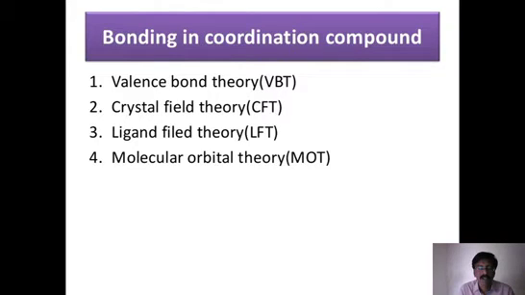There has been development in the theories, but of all these, the most important are the first two, valence bond theory, which explained most of the properties of the complexes, though a few problems remain with it. Then crystal field theory came into evolution, which also explained the remaining properties. But there are still a few things for which we need ligand field theory or molecular orbital theory, for very rare cases. Most of the properties are explained by VBT and CFT.